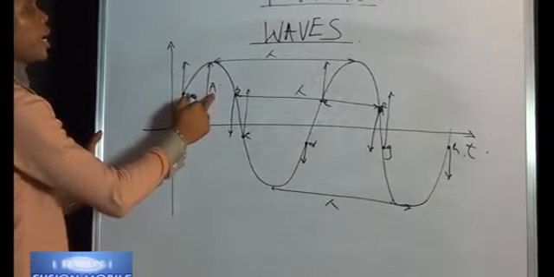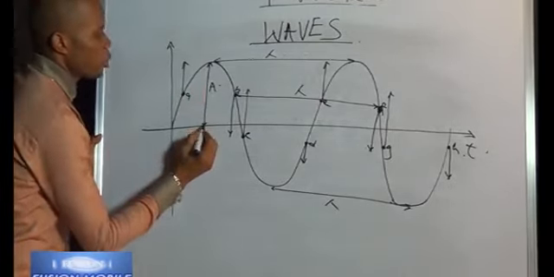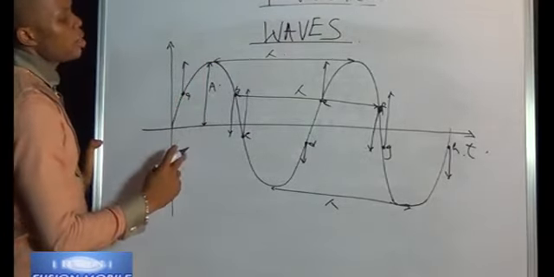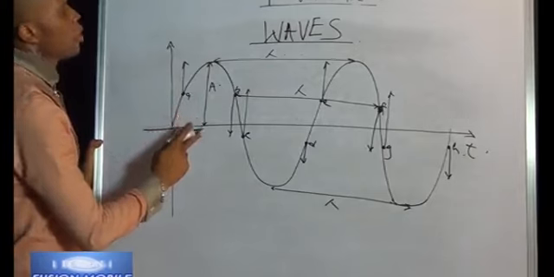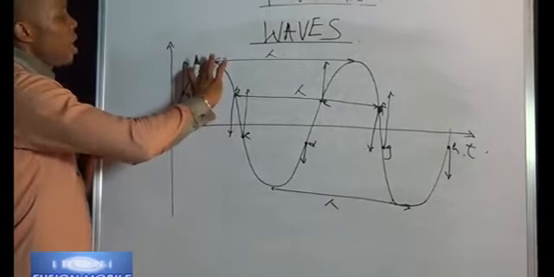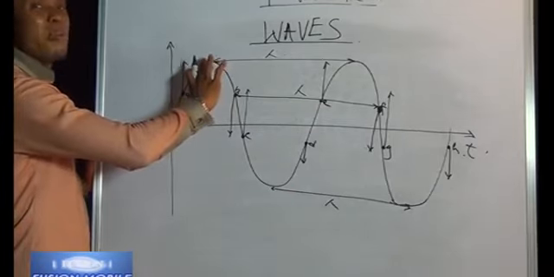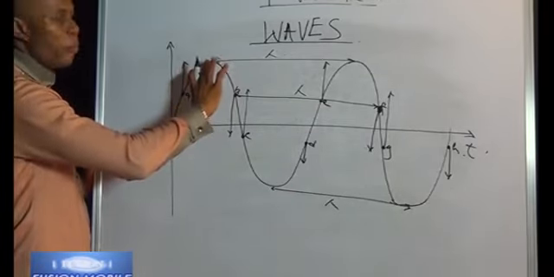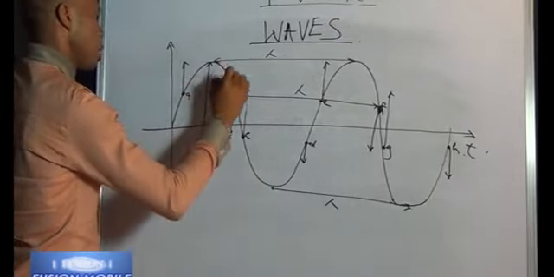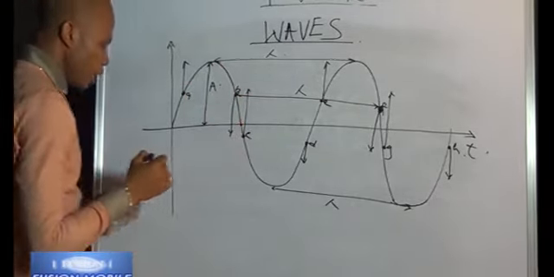This point labeled A, you can see that from the rest position to the maximum height, that is what we have. And it's called the amplitude. So we'll say that the amplitude is the highest vertical attainable displacement by any particle in wave. Now, from this point to this point, we have a complete to.